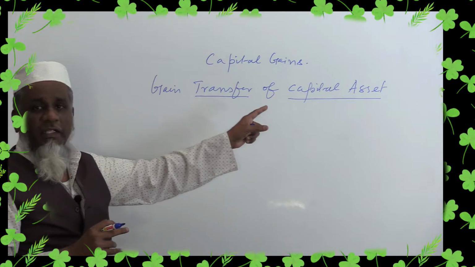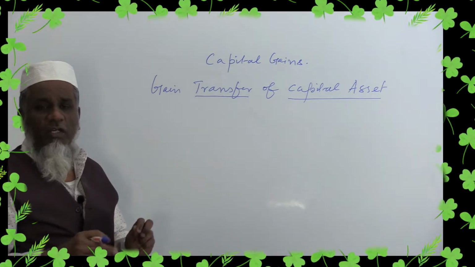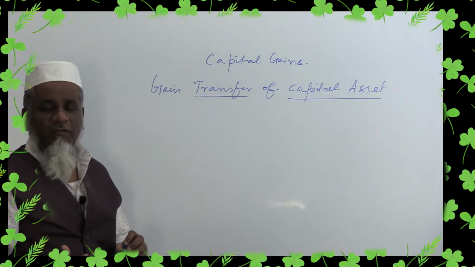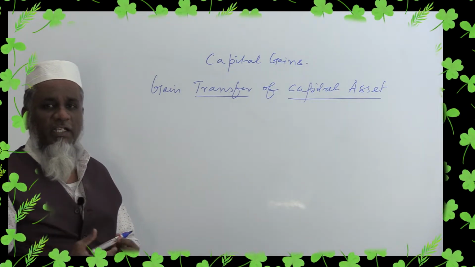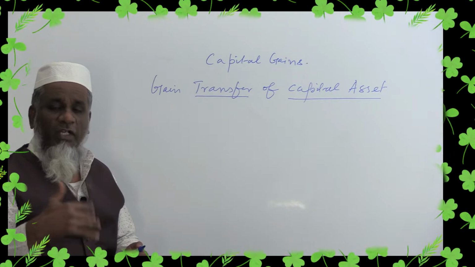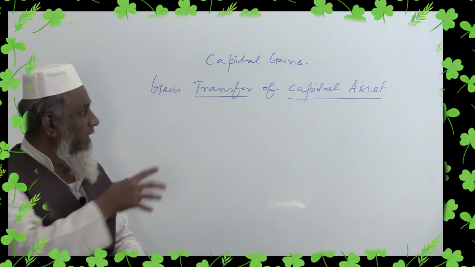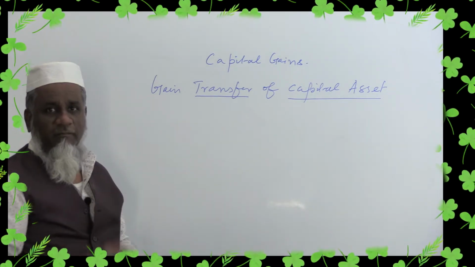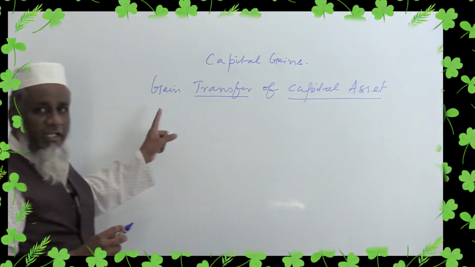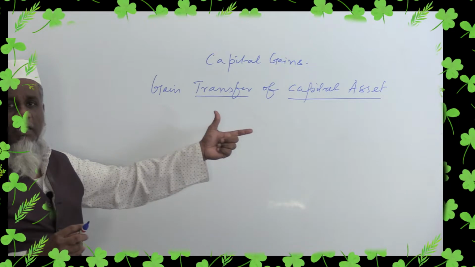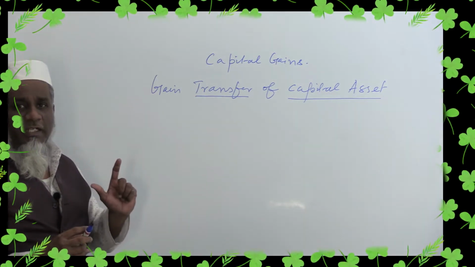Only when it is a capital asset, and we are all aware what is meant by capital assets, the fixed or capital expenditure which has been incurred and will last for more than 1 year, that we will take as a capital asset. When the capital asset is transferred, the gain arising from transfer of those capital assets will be considered as capital gain.